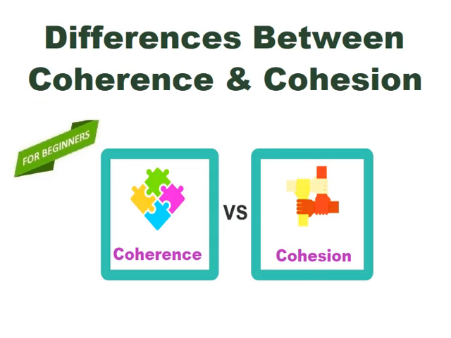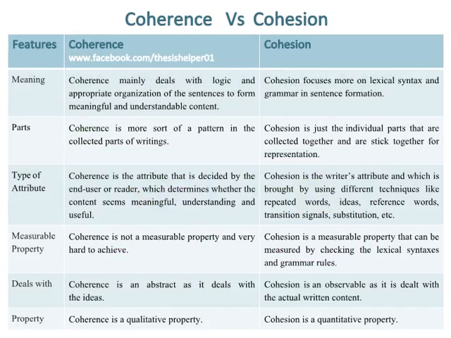Differences between coherence and cohesion. Coherence versus cohesion. Coherence mainly deals with logic and appropriate organization of the sentences to form meaningful and understandable content, whereas cohesion focuses more on lexical syntax and grammar in sentence formation.